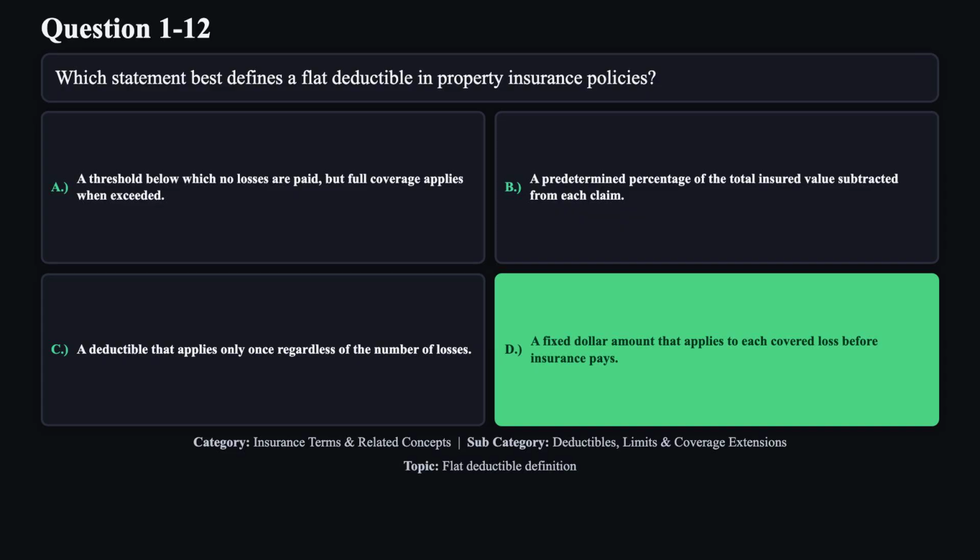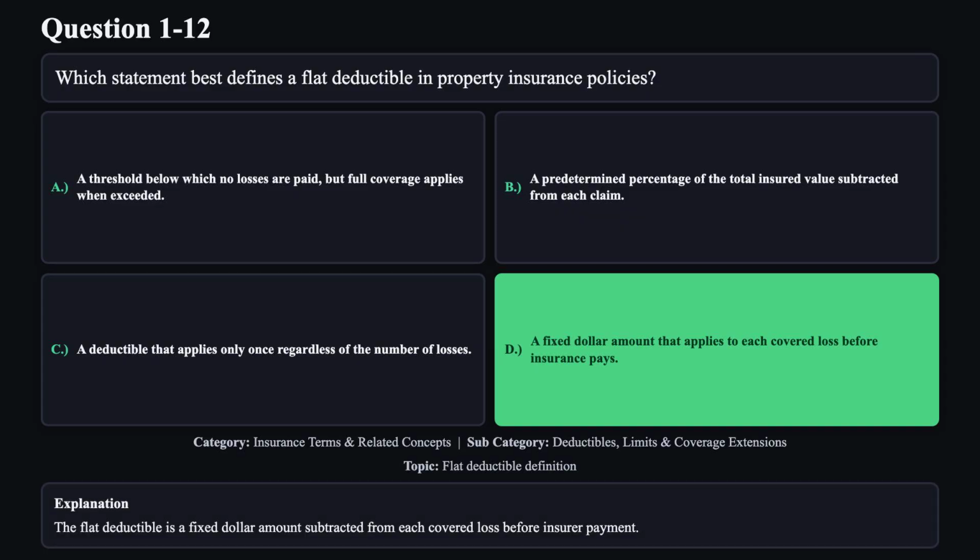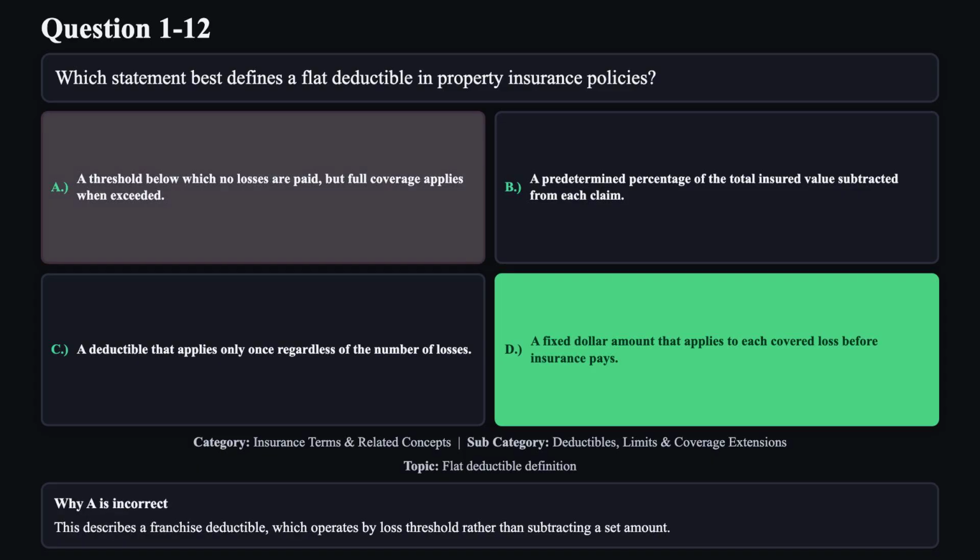The correct answer is D. The flat deductible is a fixed dollar amount subtracted from each covered loss before insurer payment. Reason A is not correct. This describes a franchise deductible, which operates by loss threshold rather than subtracting a set amount.